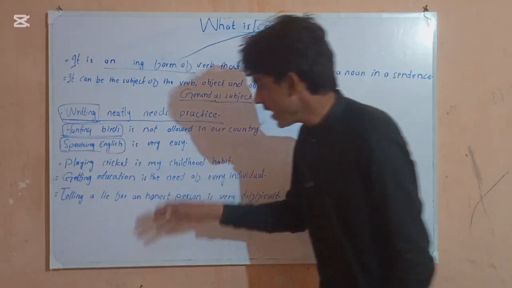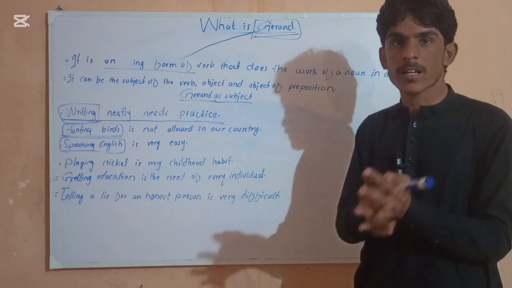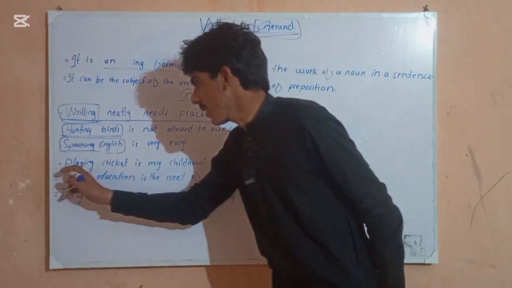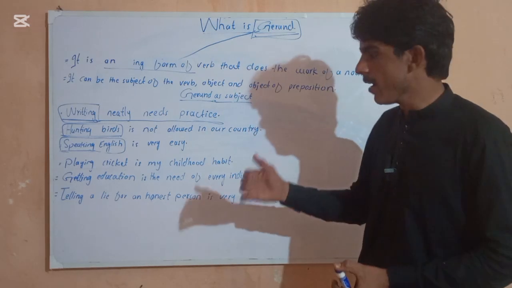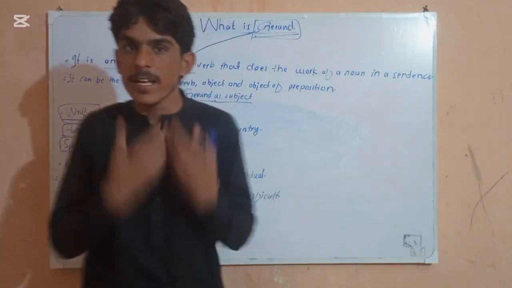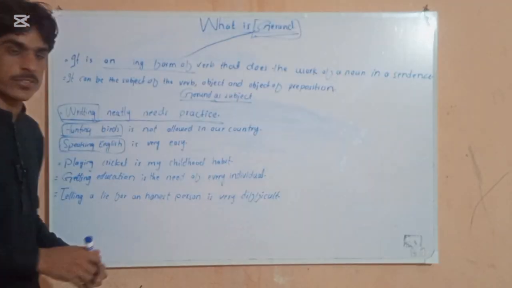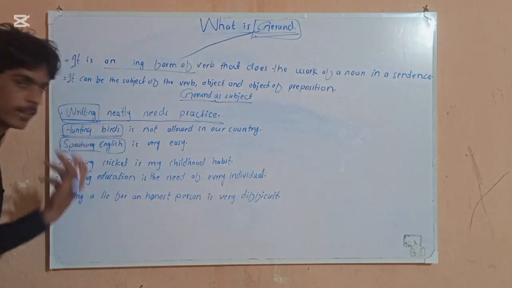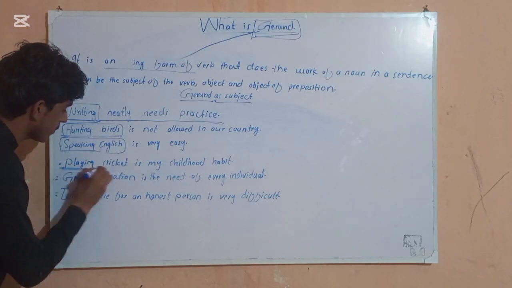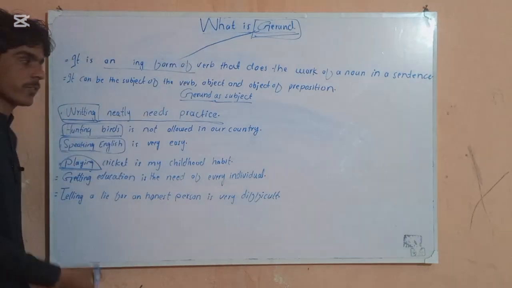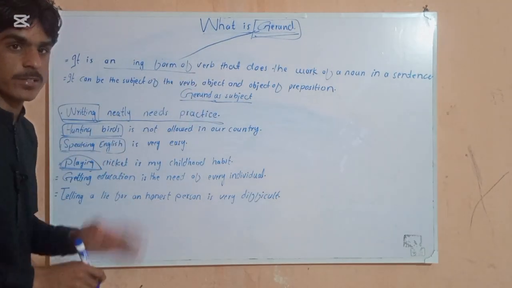Next sentence: playing cricket is my childhood habit. खेलना मेरा बचपन का आदत है. Any kind of game, but here playing cricket. It means when I was small I started playing cricket, and till now it is my childhood habit. Here playing is my subject. It is an ing form of the verb, so we consider it our gerund as subject. It is taking the place of the subject.